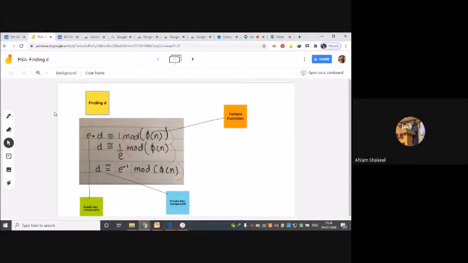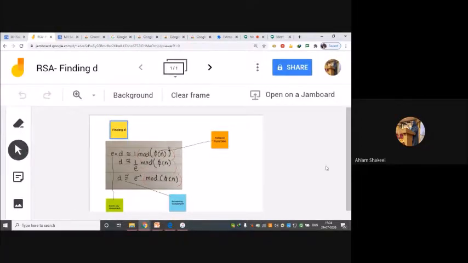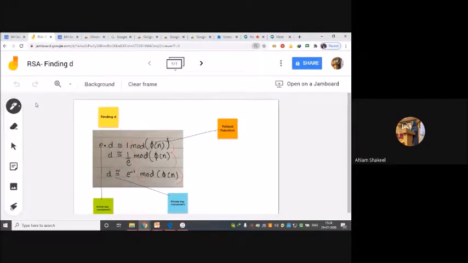Here the first option is the pen option, on the left side. The pen is used for writing something on my jam.